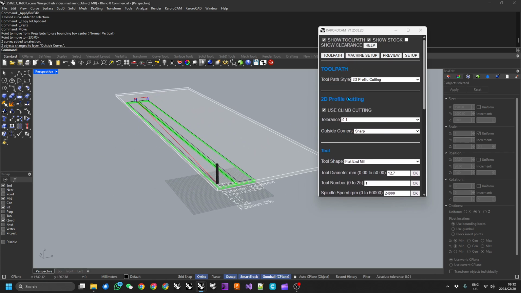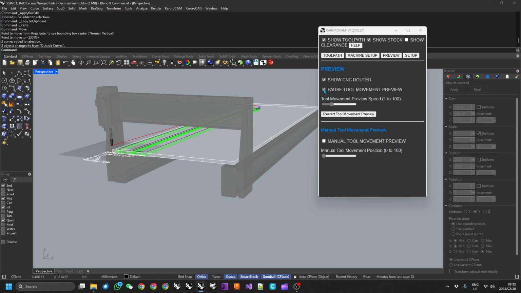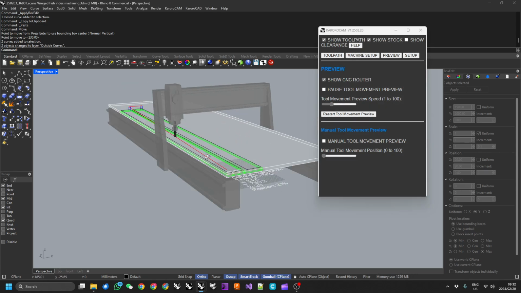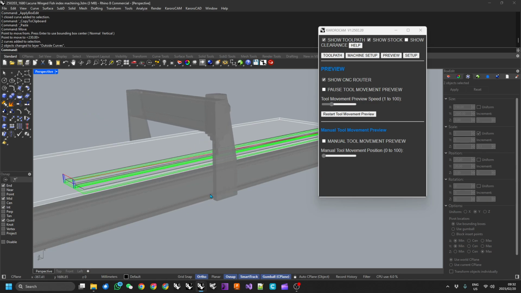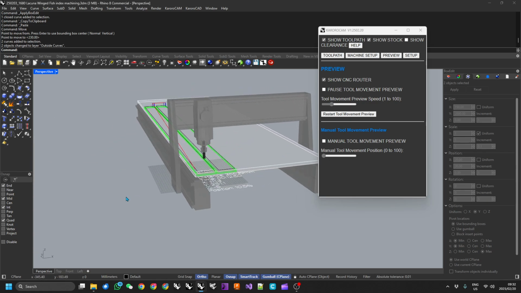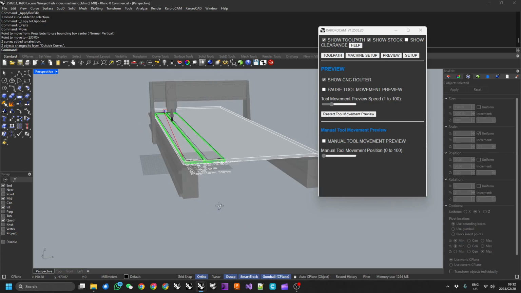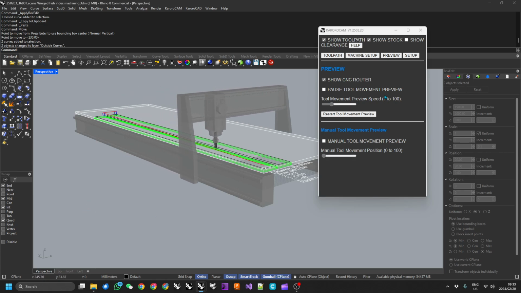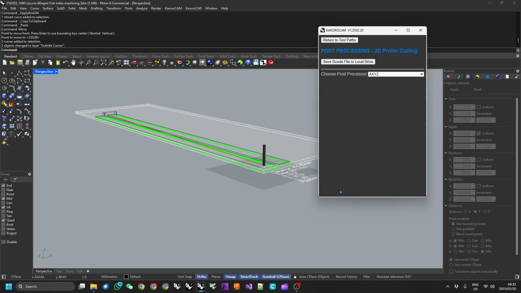We can simply check and do a preview on this one as well. That's fantastic. So that was the additional setup that we did to cut the side rails when we created this index. From there, it was simply a matter of going to post-process, Rich Auto DSP, and saving the GCode file.